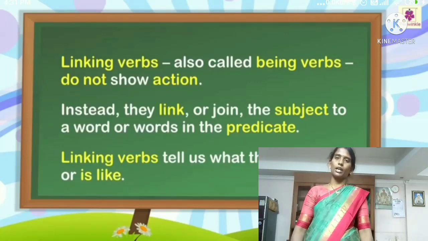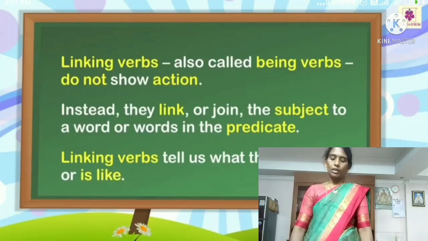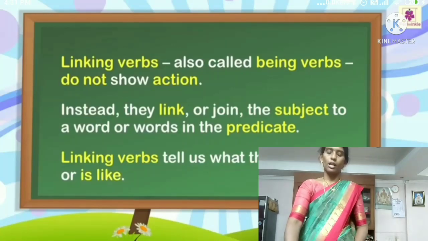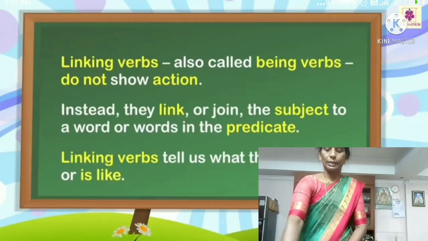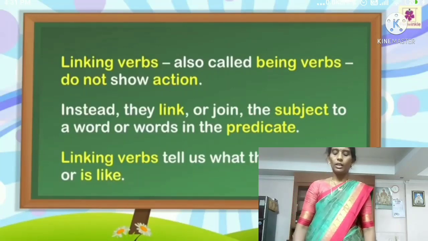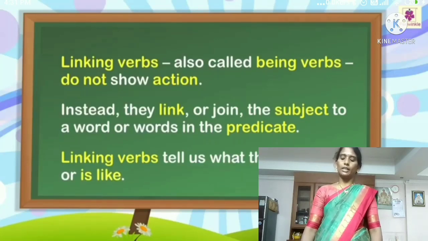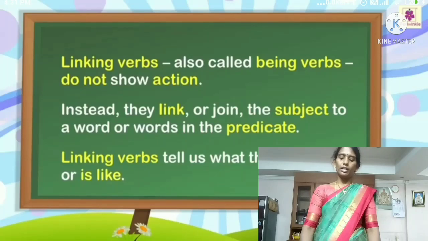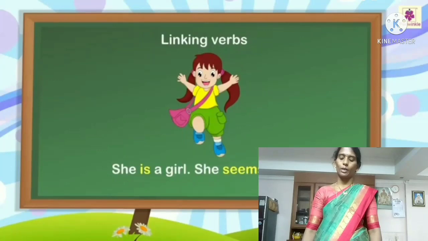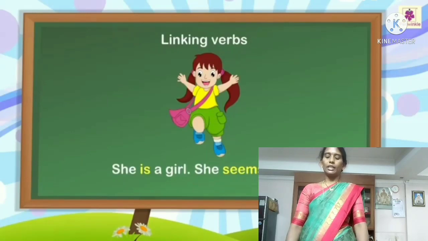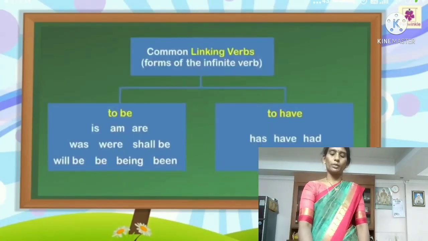Instead, they link or join the subject to a word or words in the predicate. That is, linking verbs tell us what the subject is or is like. Okay, I will show one example for linking verbs. She is a girl. She seems happy. Is and seems are also linking verbs.